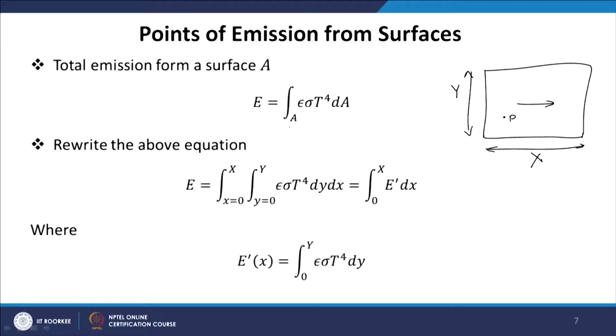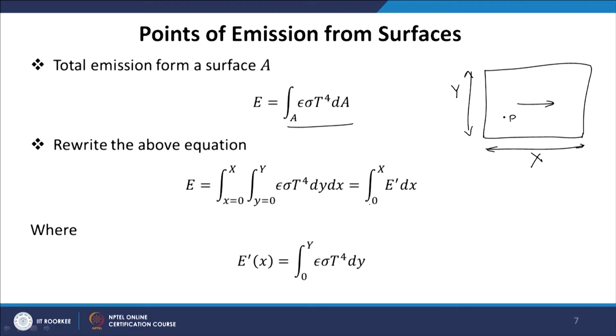So, we will give a general relation and then we will simplify the relation for a special case of an isothermal isotropic plate. So, we define the total amount of energy emitted from this plate as epsilon sigma T4 dA, and this can be split into a double integral over this plate, x equal to 0 to X, y equal to 0 to Y, sigma T4 epsilon dy dx.